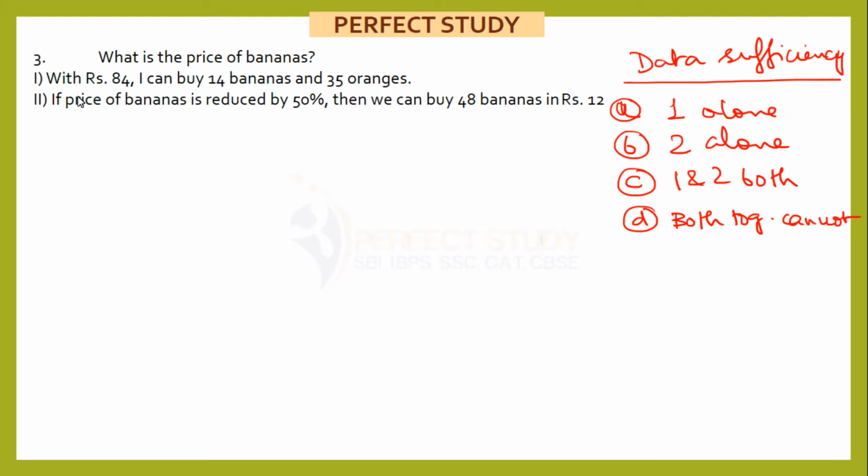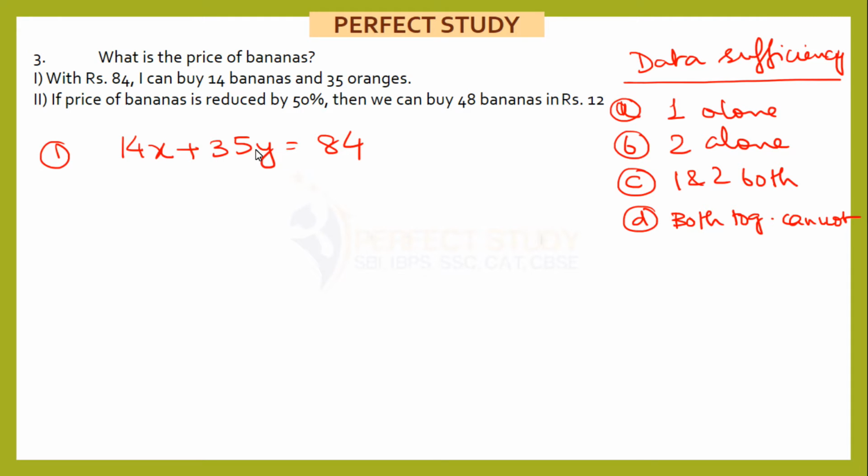So what is the price of bananas? There are two statements here. Let's evaluate statement number 1. With rupees 84, I can buy 14 bananas and 35 oranges. So if I assume the cost of one banana to be X and one orange to be Y, the cost of 14 bananas will be 14X and 35 oranges will be 35Y, and the total cost will be equal to 84.